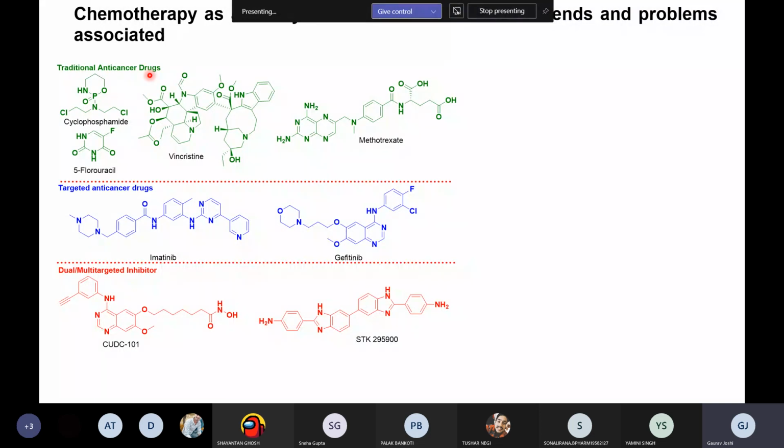Basically, when we are treating cancer, as I said earlier, we are targeting the human cell, right? Now the human cells have the same morphology. Whether we talk about the cancer cell or the normal cell, they have the same origin and the same morphology, right? Agreed? Both the cells are the same. Guys, do you agree that both the cancer cells and the normal cells have the same origin and the same anatomy?